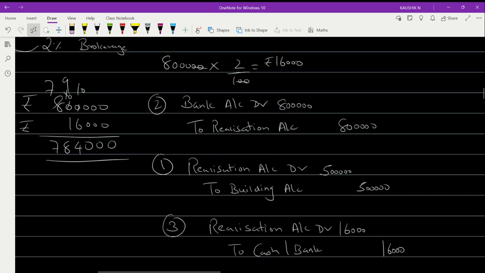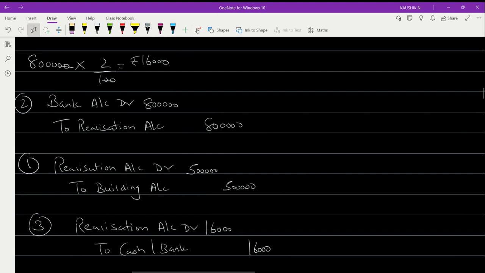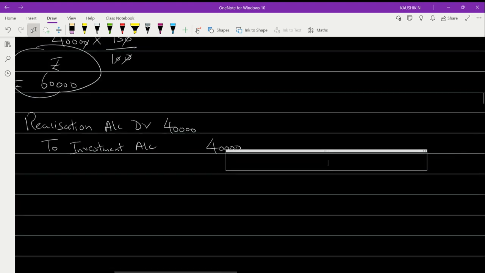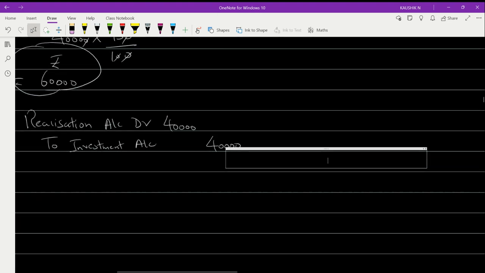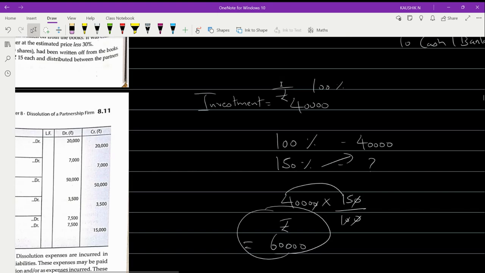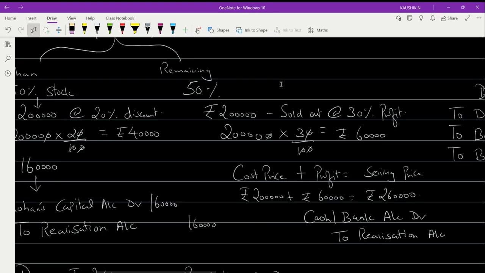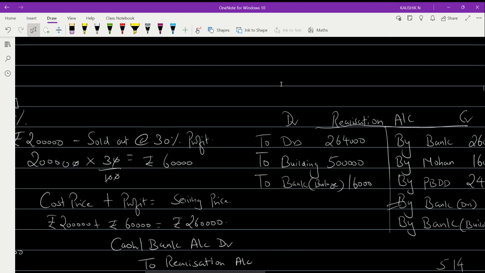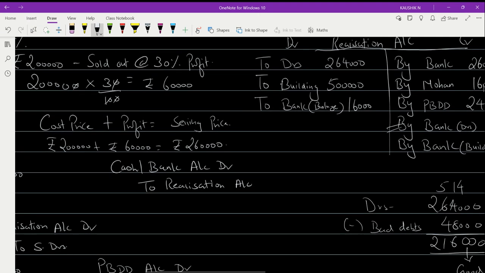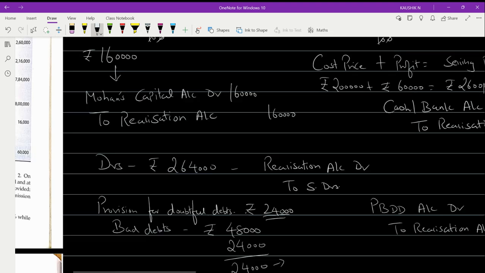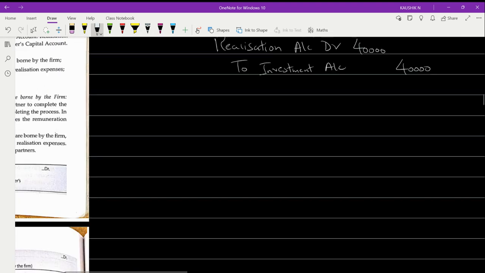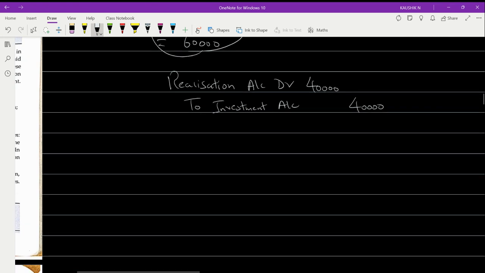Now I'm already preparing the realization account parallelly over here, right? The realization account has been prepared for our better understanding. So here I'll bring to investment. Value of investment given is 40. And next it is said it is realized at what price? 150 percentage.